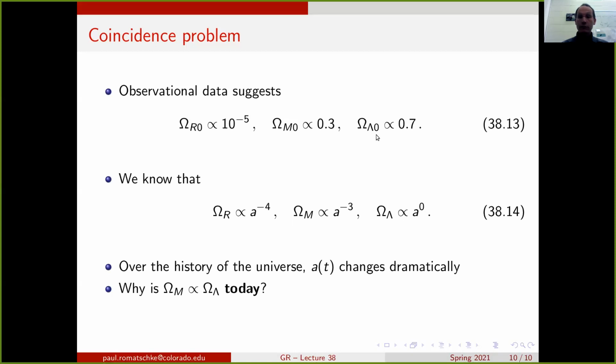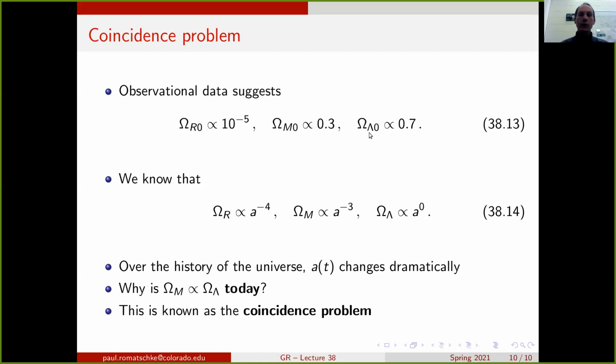However, what you see from observational data is that the matter part and the dark energy part are essentially the same. They only differ by a factor of 2, not by 20 orders of magnitude. So the question is, why is it that these two are so similar today? And even if you fold in radiation, there's only a few orders of magnitude difference between the radiation and the other two parameters.